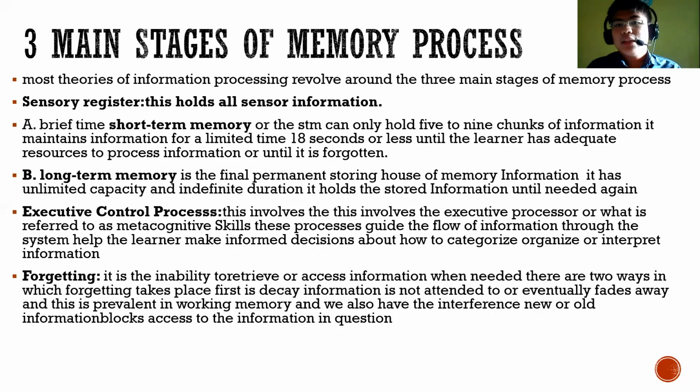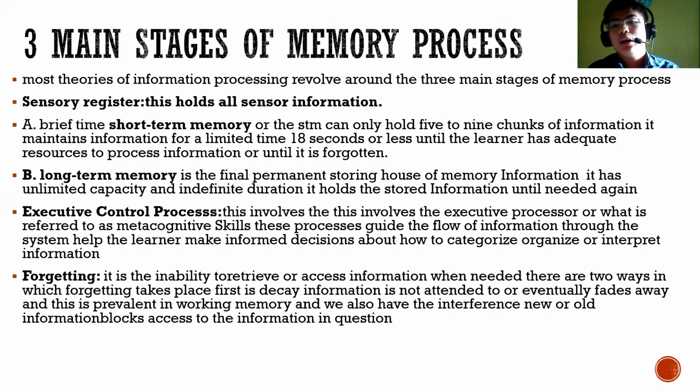So the three main stages of memory process. Most of the theories of information processing revolve around the three main stages of memory process. The first one is the sensory register. This holds all the sensory information. It can be classified into two: for a brief time, short-term memory, or what we call STM.